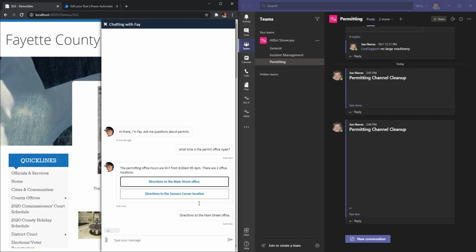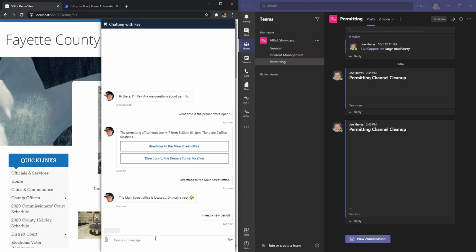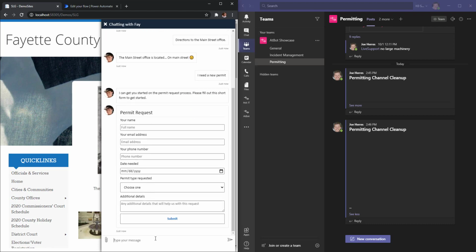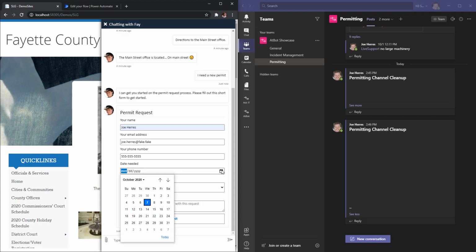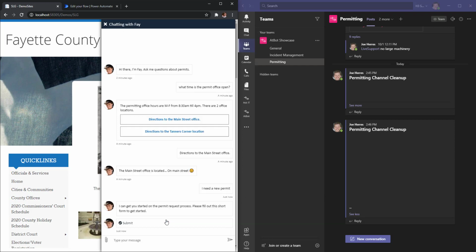Again, multi-turn working in this version of the bot. Now let's ask the bot to make a permit request. The bot's going to come back with an adaptive card to fill out. And for this submission, we're going to select a date that is quite a bit further in the future. So November 18th. We'll say this is for noise, and we'll say it's for construction. And we'll submit that.